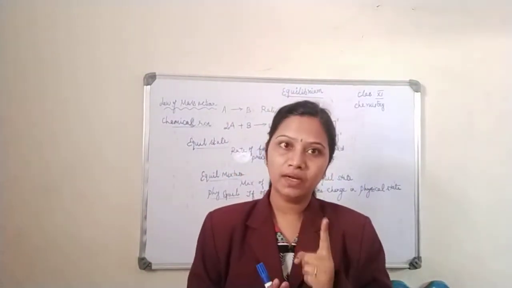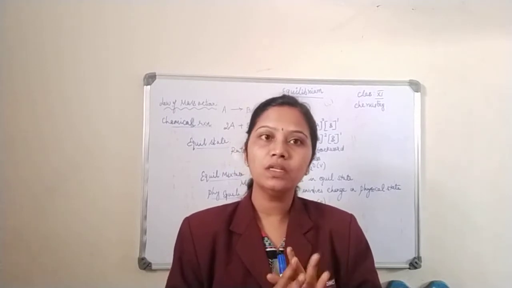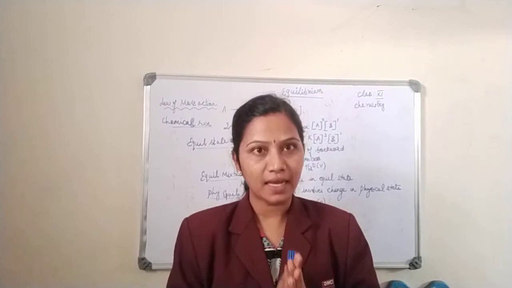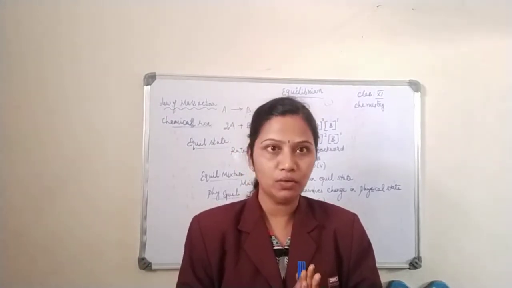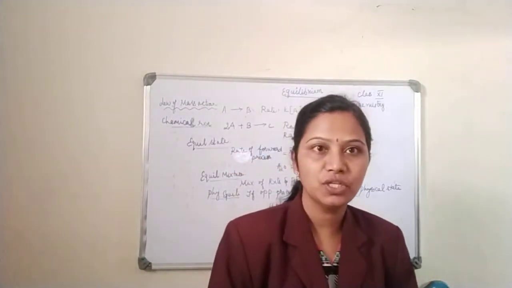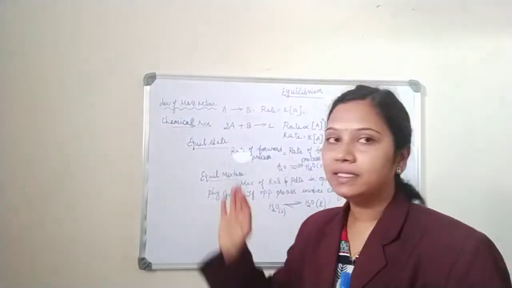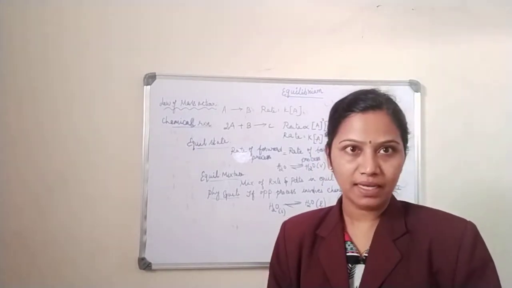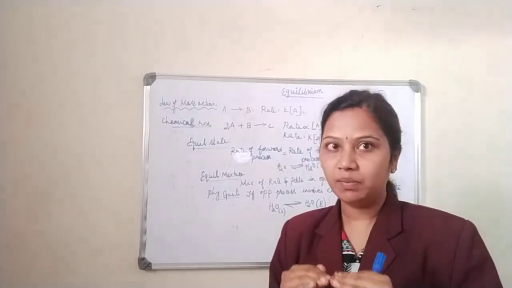First we saw it with one reactant. In the second reaction we saw it with two reactants. So the law of mass action states that the rate of reaction is directly proportional to the concentration of the reacting molecules. Done. Now what is your third definition? The third definition is called the equilibrium state. As the name indicates, there should be an equilibrium between the forward reaction and the backward reaction. Then I will call that reaction existing in an equilibrium state.